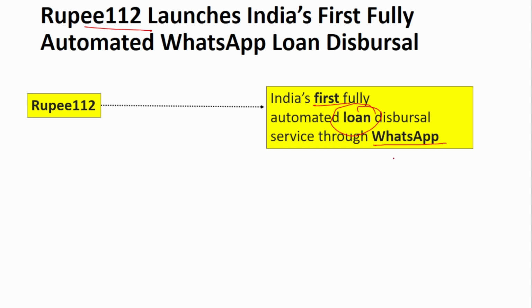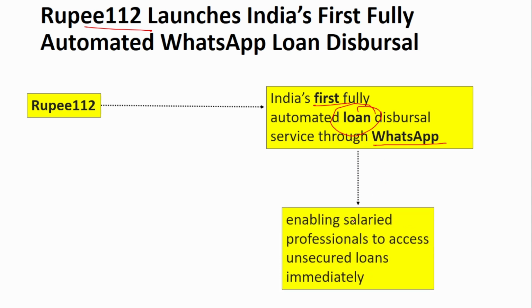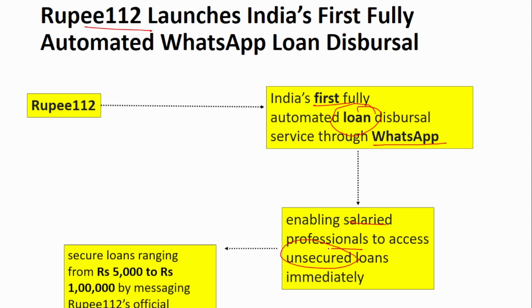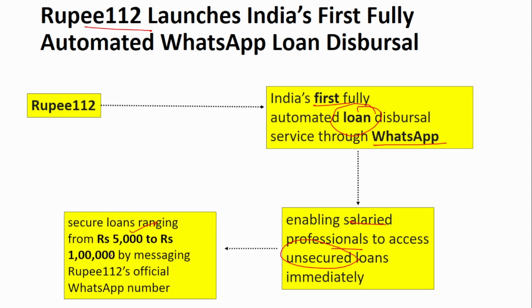Just after verifying your details, the money will be automatically disbursed. So there is no human intervention in this. It enables salaried professionals to access unsecured loans immediately. The loan amount varies from 5,000 to 1 lakh. You just have to message Rupee 112's official WhatsApp number. They will verify your details and immediately the money will be transferred if you are an eligible person.